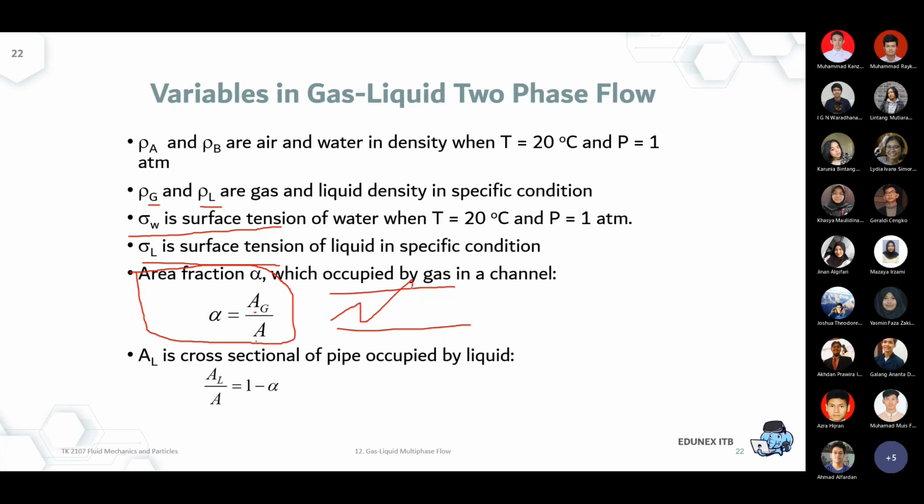So if previously it was stated as a slugging flow, the vapor part is only at the top. So alpha or the AG is this part that you consider as part of the AG because this is filled by gas. And the other overall, that's the A. And of course AL will be 1 minus alpha.